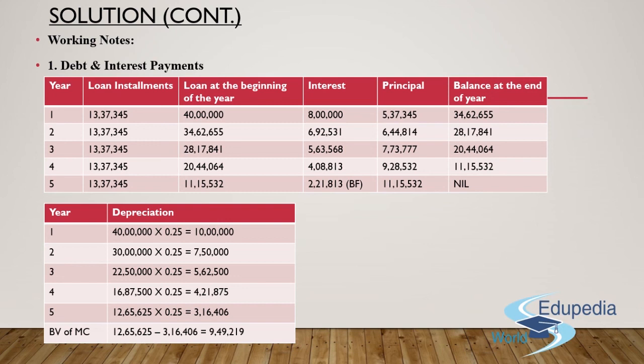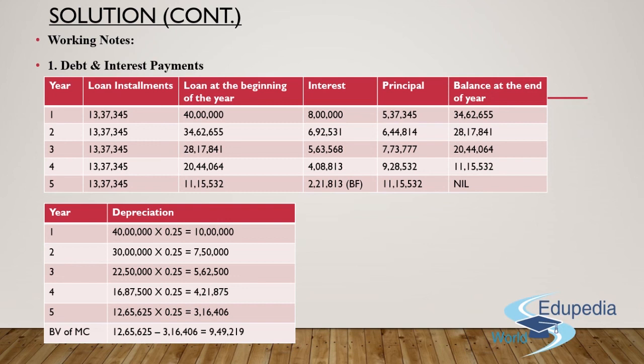You'll get the figure of 2 lakh 21,813 rupees. This is inclusive in the total loan installment of 13 lakh 37,345 rupees. So if it's inclusive, then the balance amount has to be the principal, which is nothing but 11 lakh 15,532 rupees. If the entire payment of this principal is made in the loan installment of the fifth year, then the balance at the end of year fifth will be zero. Sorted, guys. This was about the debt and the interest payment.